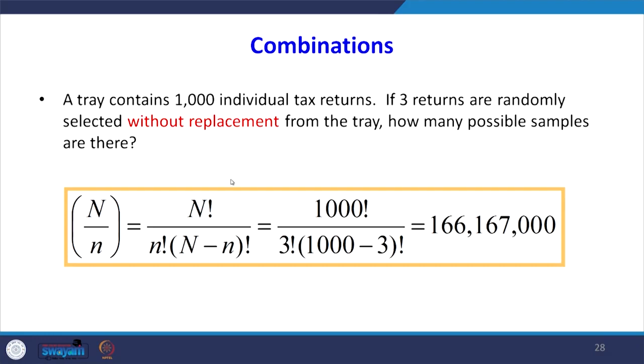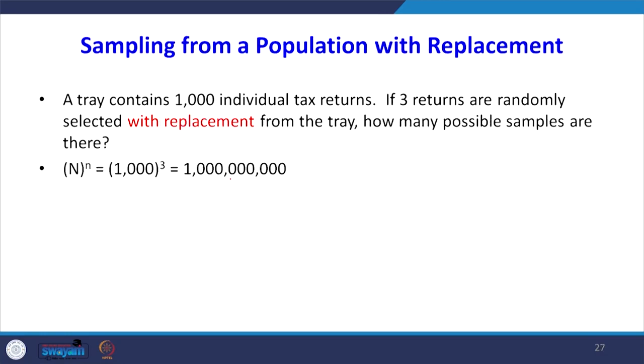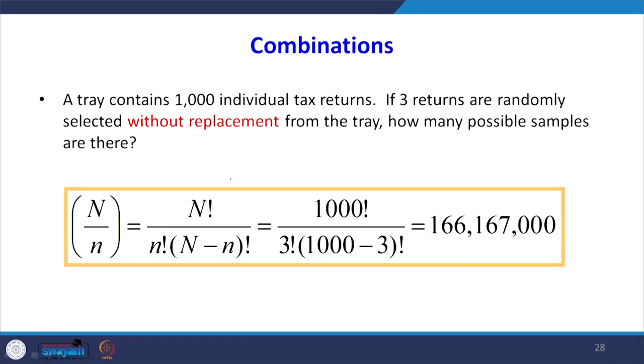That is nCn, that is n factorial divided by n factorial multiplied by (n minus n) factorial, that is 1000 factorial divided by 3 factorial times (1000 minus 3) factorial, it is 166,167,000. Previously with replacement it was 1000 million, now it is only 166 million because we are going without replacement.